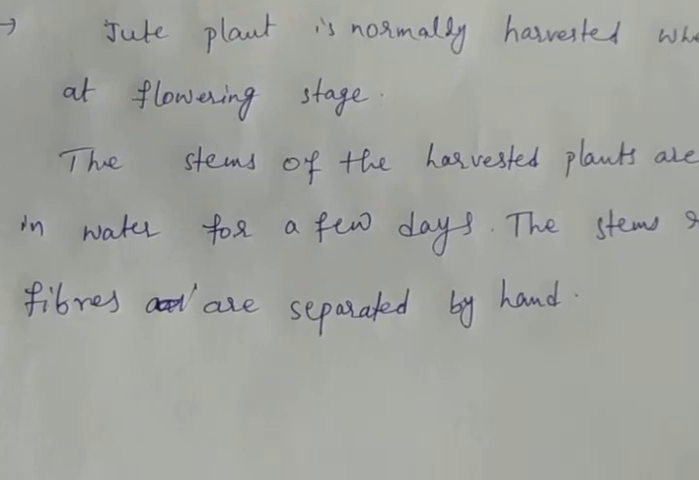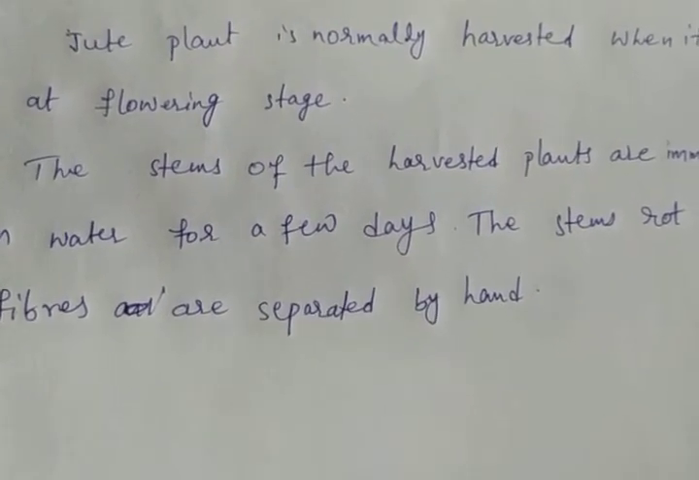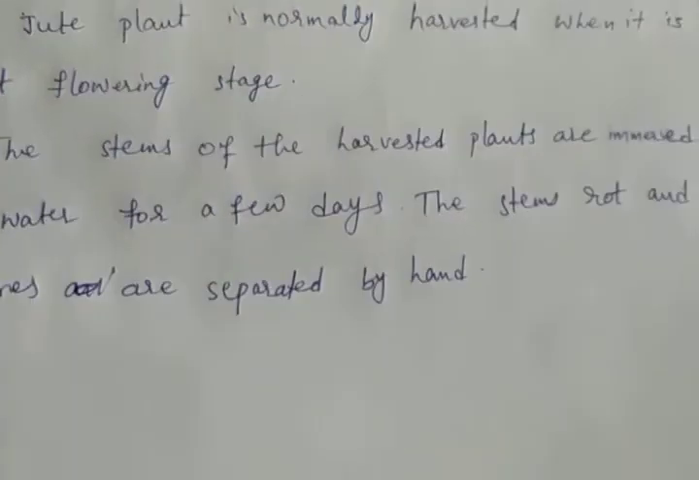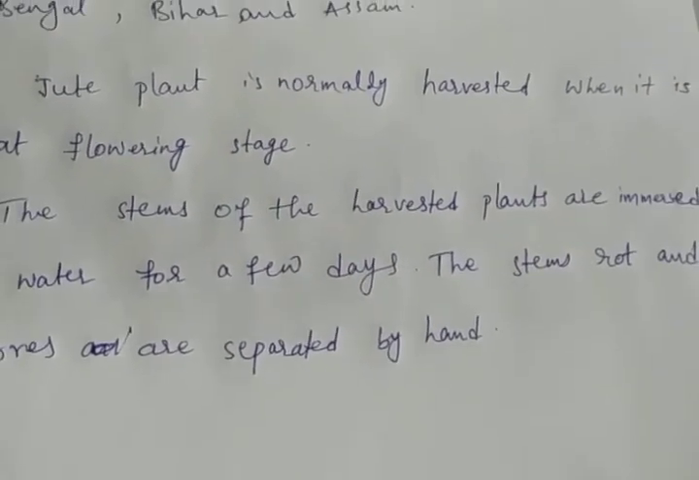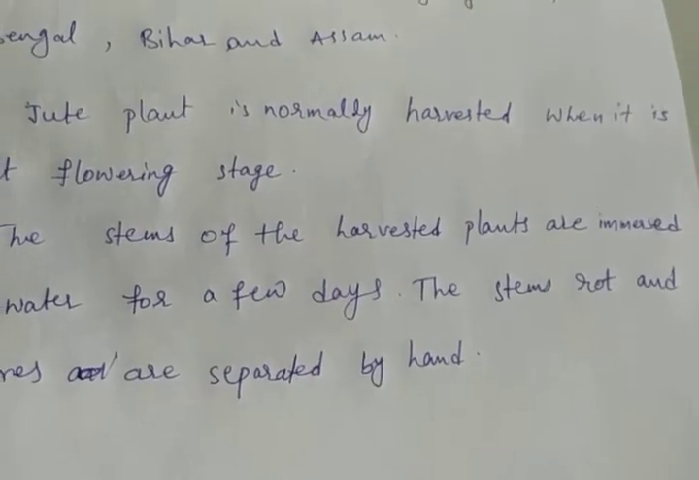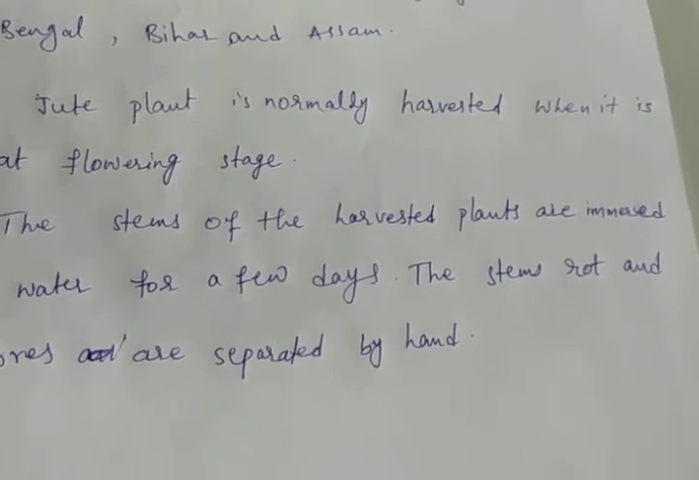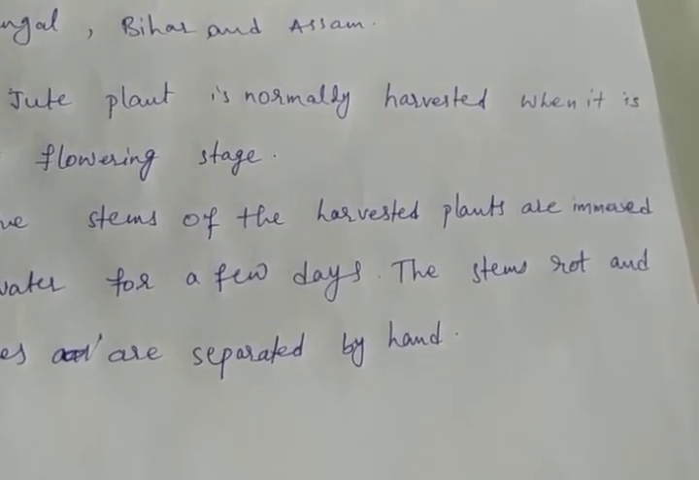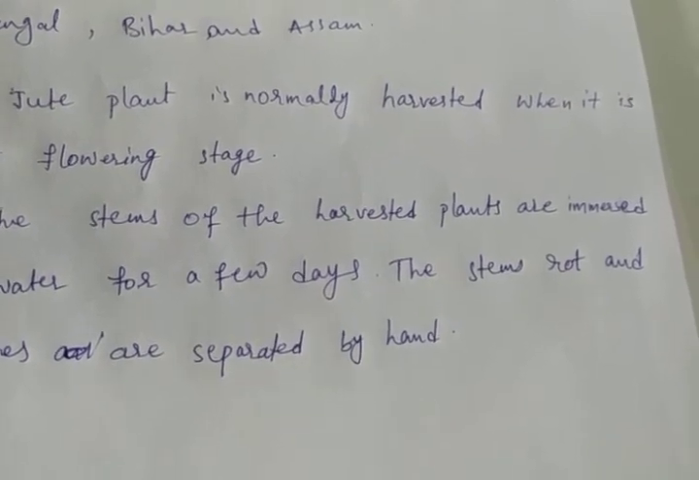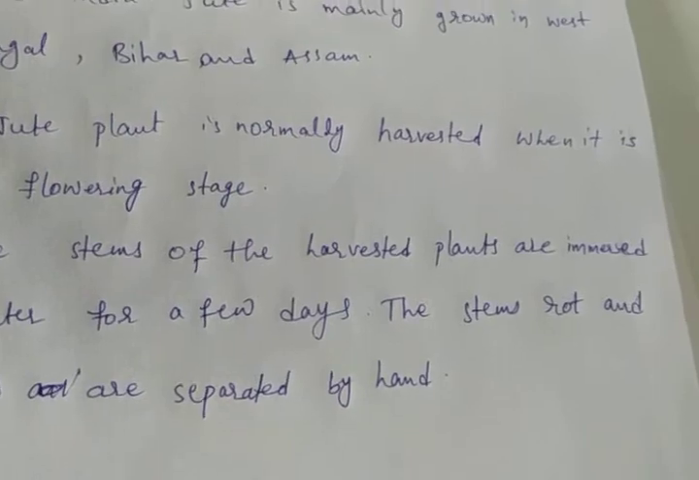Generally at the flowering stage, normally we can harvest the jute plant, and the stems of the harvested plants are immersed in water for a few days. The stems, root and fibers are separated by hand. To make fabrics, all these fibers are first converted into yarns.